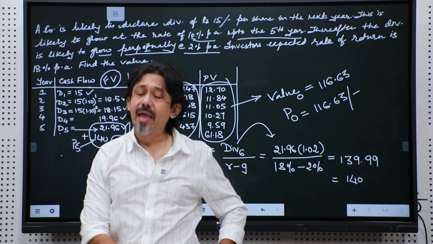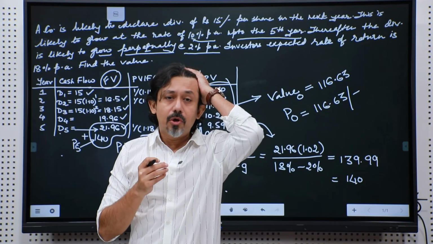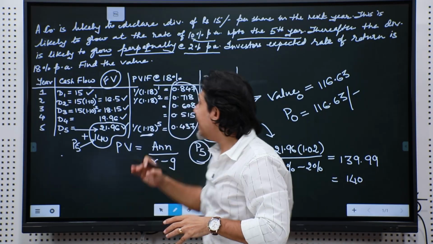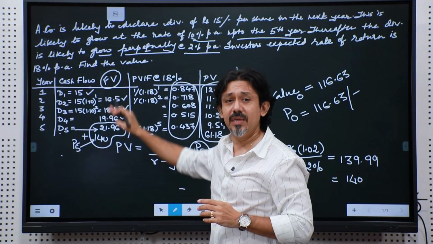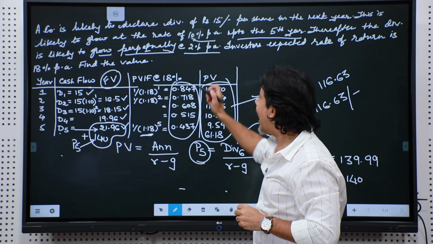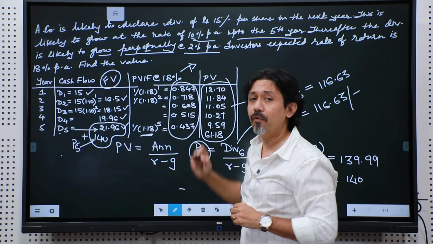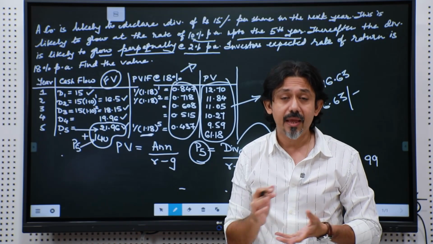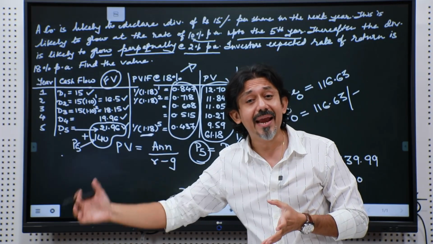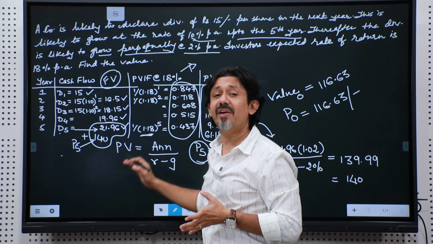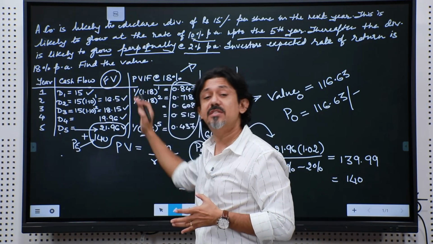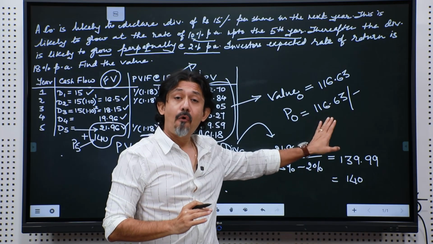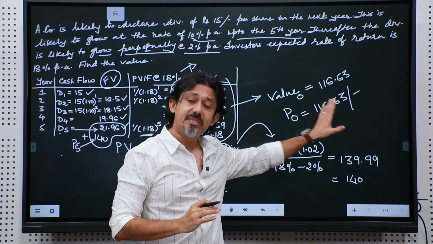So, this share, if I were to buy in the market today at a value of 116.63, and if it was to give me all of these cash flows in future, I will end up earning a return of 18%. That is one way to interpret this calculation. The other way is that if I want to earn 18% out of this financial product which promises this cash flow to me, I cannot afford to pay anything more than 116.